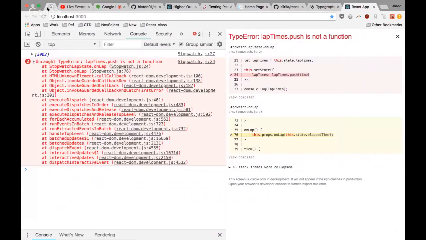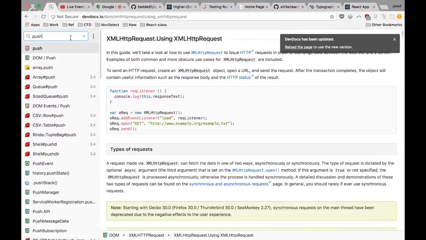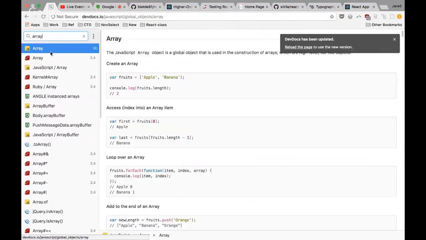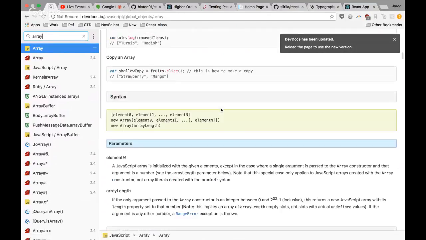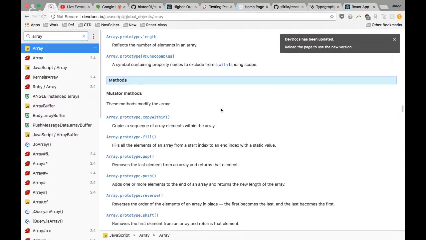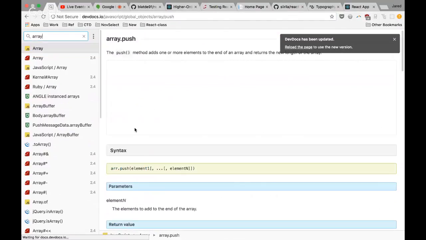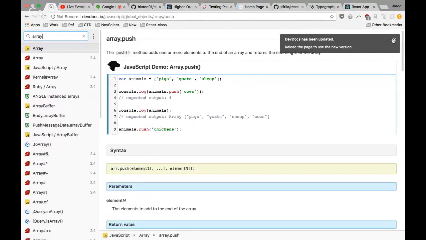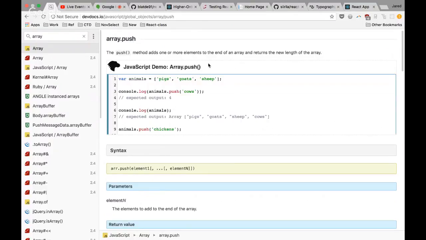And the question is why? Well, if we went and looked at the documentation for the array push method, let me get rid of this. The push method adds one or more elements to the end of an array and returns the new length of the array.